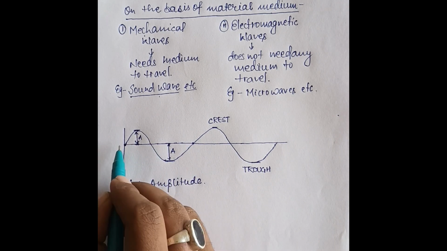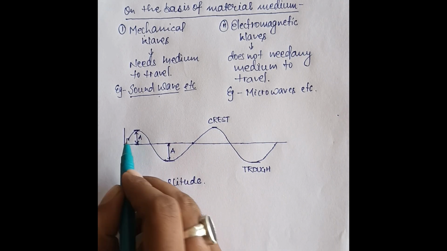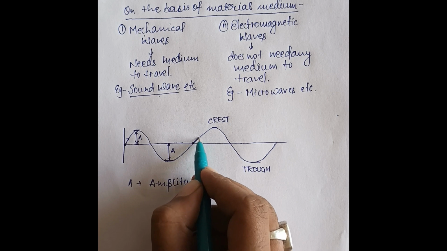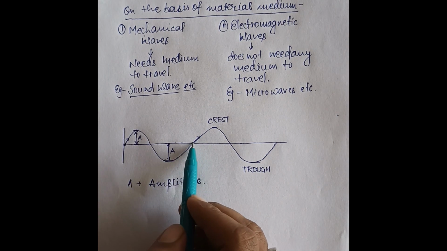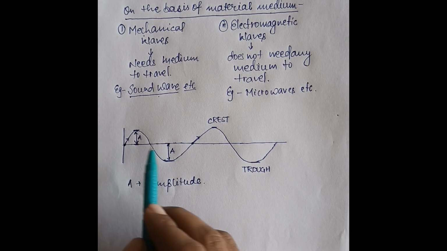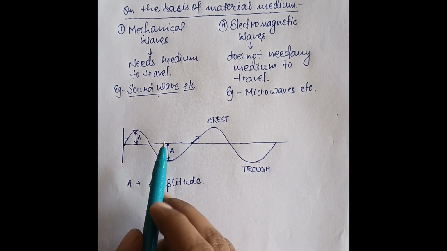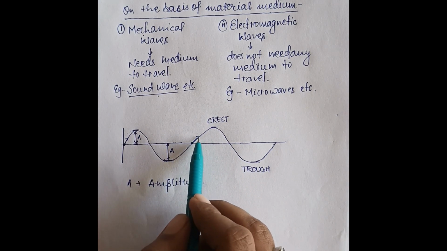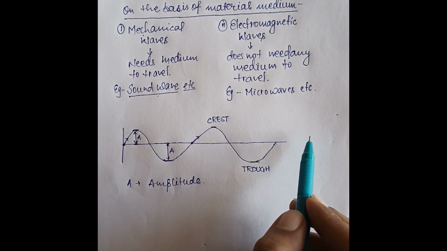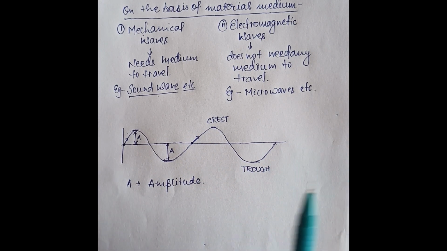From this point the wave is moving upwards, and from this other point the wave is also moving upwards, so these two points are in the same phase. This is the first wave, this is the second wave, and continuously we get the third wave, fourth wave, and so on.